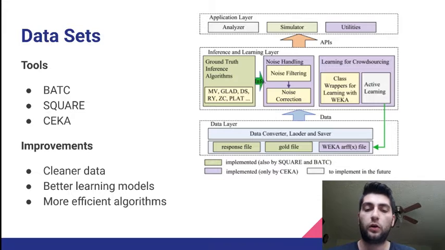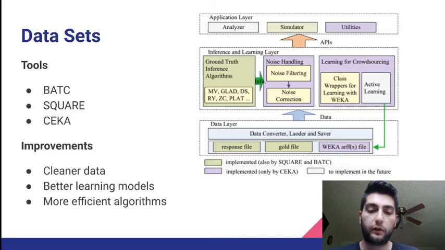I'm going to be talking about data sets and some of the key takeaways I got from reading this section. In this section, they were talking about how there are different tools and algorithms to sort through data sets and how each of these has its own advantages and disadvantages depending on what you're trying to get done.